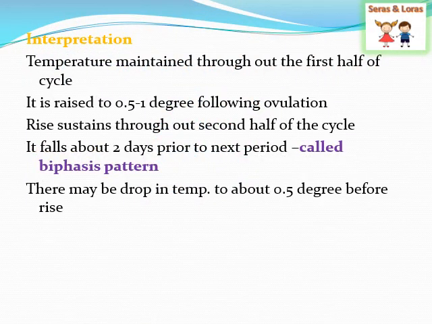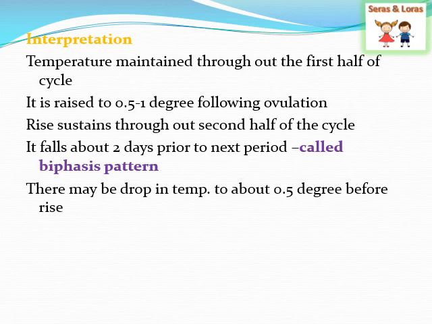So what interpretations can we make once we have made the chart based on the temperature? The temperature is maintained low toward the first half of the cycle. If you look at the chart, in the first half, about the first to 15 days, the temperature is maintained, and it rises by about 0.5 to 1 degree following the ovulation. The rise sustains towards the second half of the cycle, about 17 to 28 days, in a stable period.